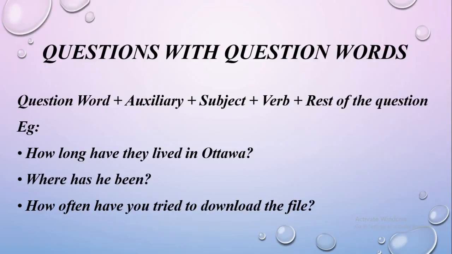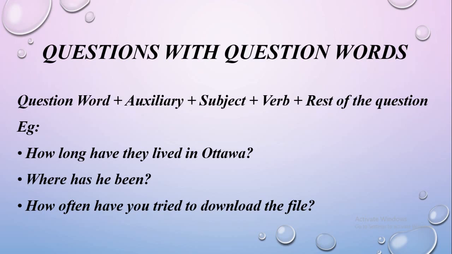Next, we can make questions with present perfect tense. Here there are 2 types of questions. Questions with question words and questions without question words. First, we can look at questions with question words. Here, first we have to place the question word, then the auxiliary, then the subject, then the verb, then the rest of the question. For example,